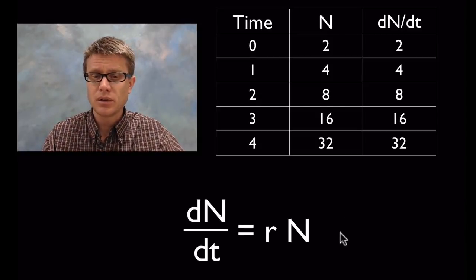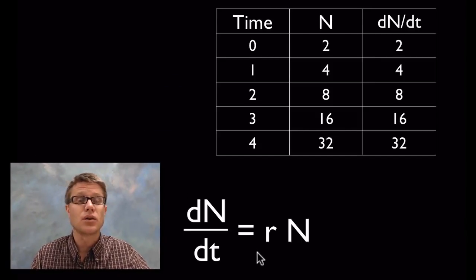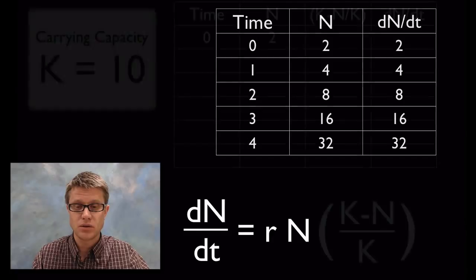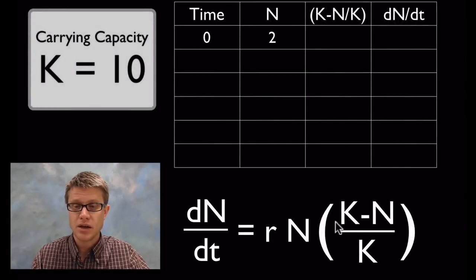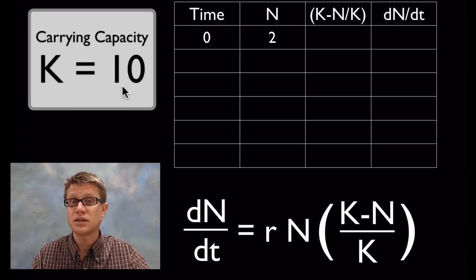But what I want you to do is look at this equation right here and watch as I change it to an equation that shows carrying capacity. The only thing that's going to change is what's in the parentheses right here. That's going to be the factor that's related to carrying capacity. And so I'm going to choose an arbitrary carrying capacity. Let's say it's 10, that the area can only support 10 rabbits.